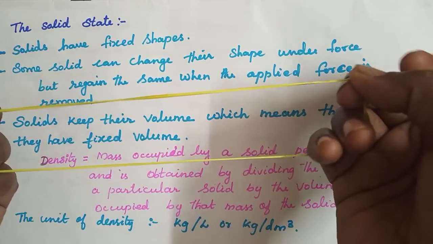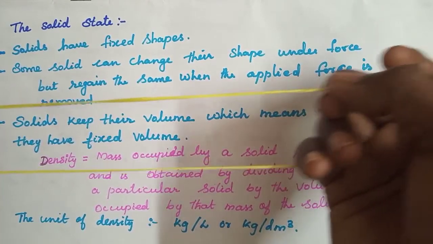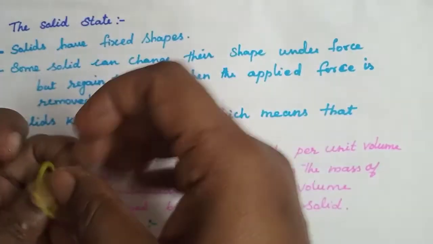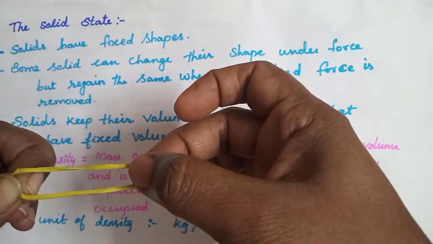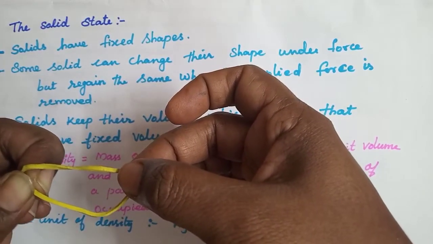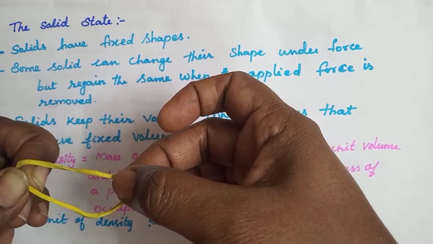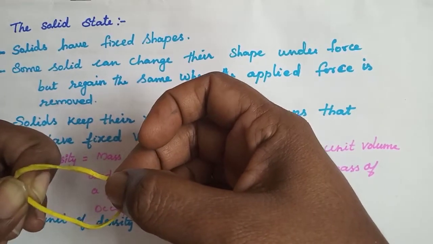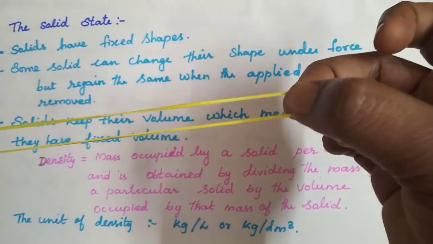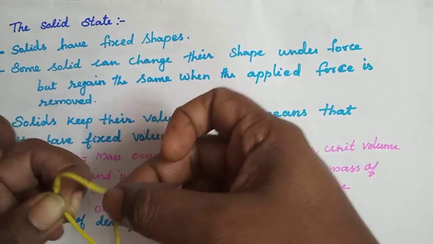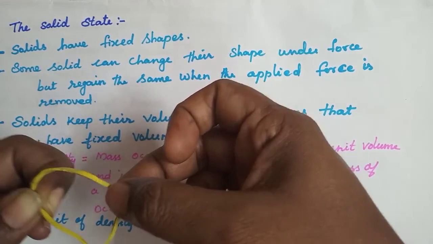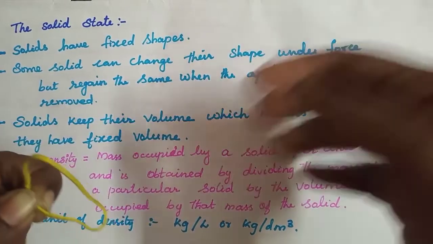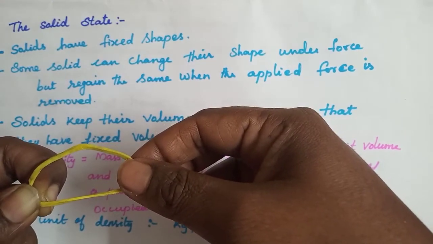See, a rubber band can be stretched on applying some force. However, when the stress or the force is removed, the rubber band regains its original shape. Yes or no? Yes. So from this activity, we can see that some solids can change the shape under force but regain the same when the force is removed. See, I am applying force now. I remove it, so it becomes the same.